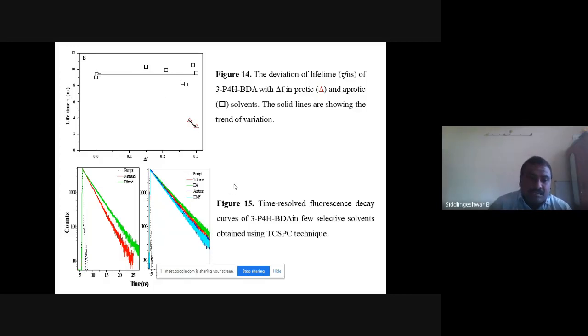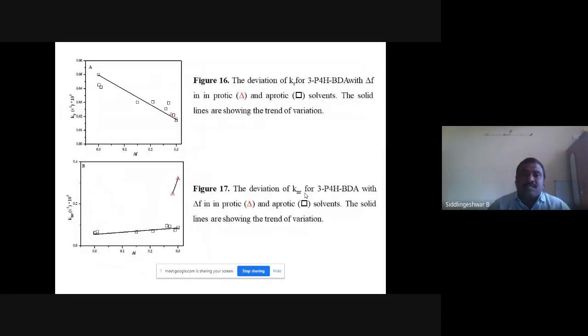So these are the lifetime graphs. All of the lifetime graphs are single exponential decay kinetics, with chi square of 1. To know the excited state deactivation of the molecule, I have calculated Kr and Knr values. Kr values are in the 10 to the power of 9 range. In Kr values, I can see a slight reduction when delta F is increased. A similar trend is followed in aprotic and protic solvents.